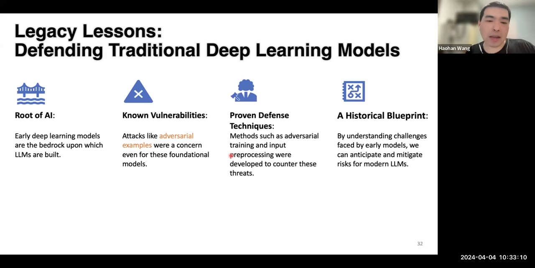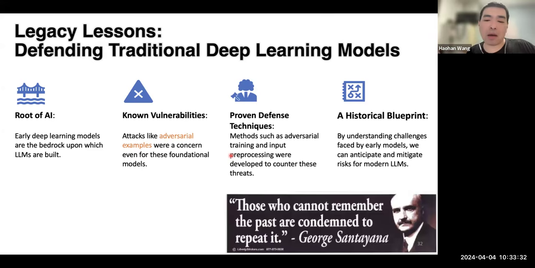However, after we studied those adversarial examples for a long time, we figured out how to defend against them, in a way that at this moment when we deploy traditional deep learning models, we don't really fear adversarial examples that much.